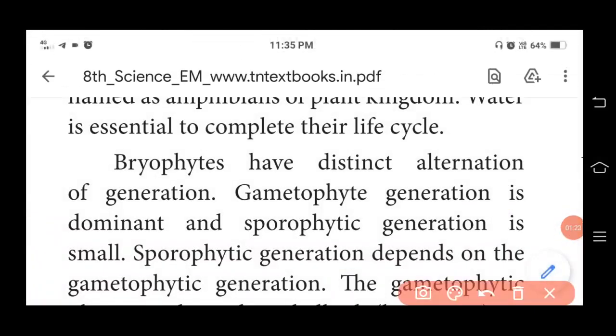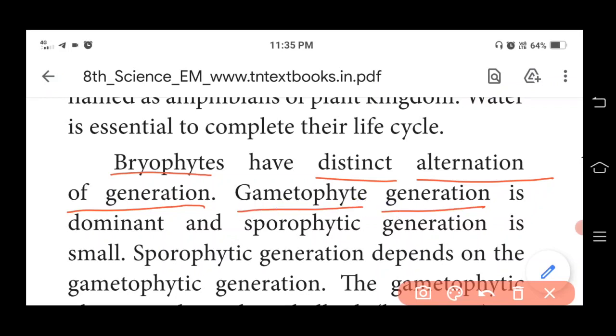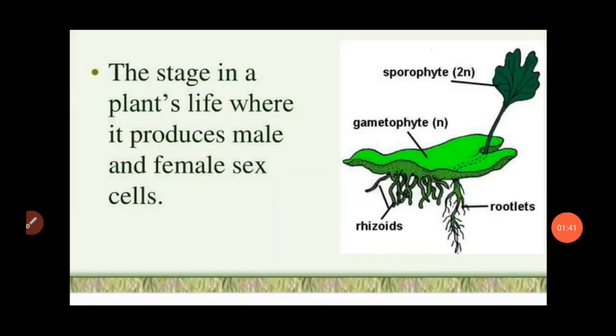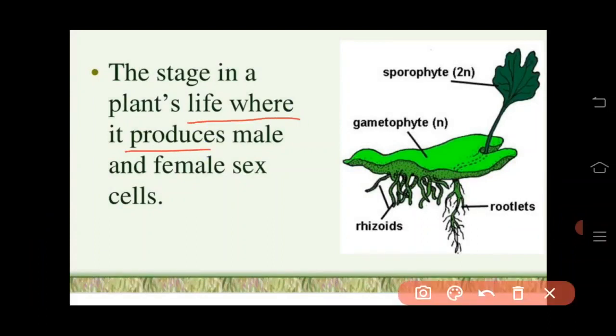Students, bryophytes have a distinct alternation of generation, in which the gametophytic generation is dominant and the sporophytic generation is small. The gametophyte generation is the stage in a plant's life where it produces male and female sex cells.